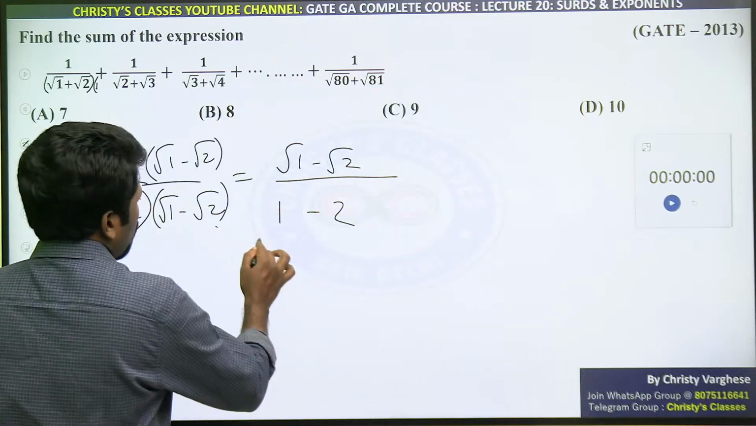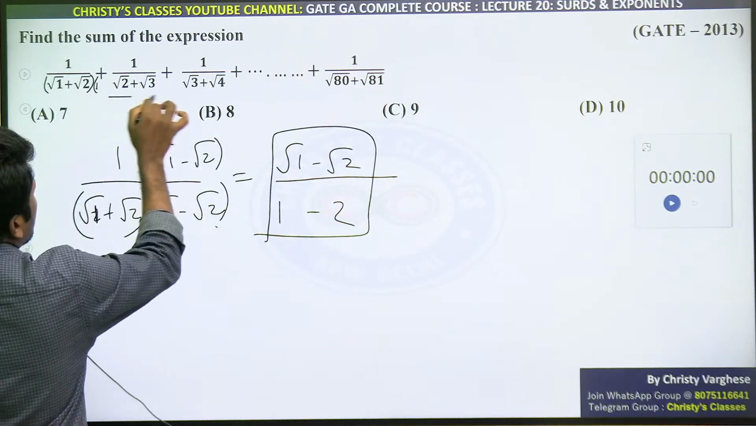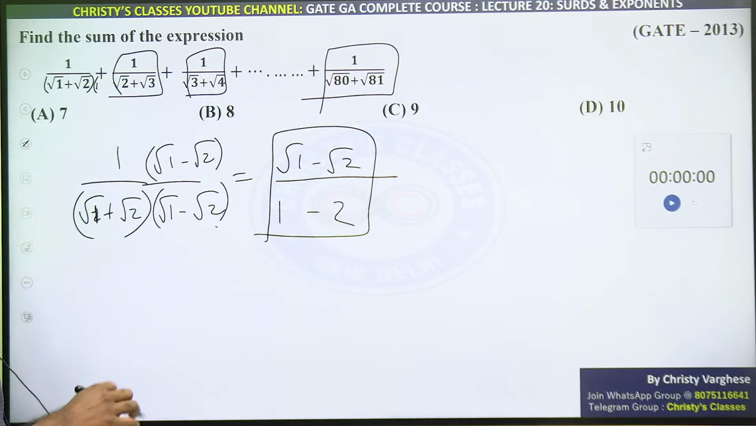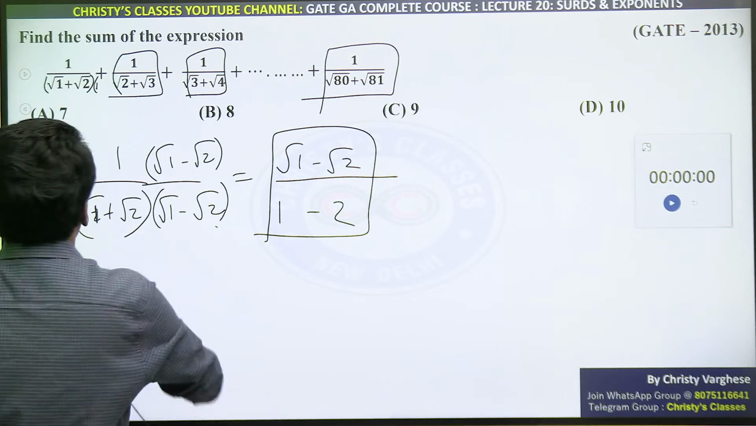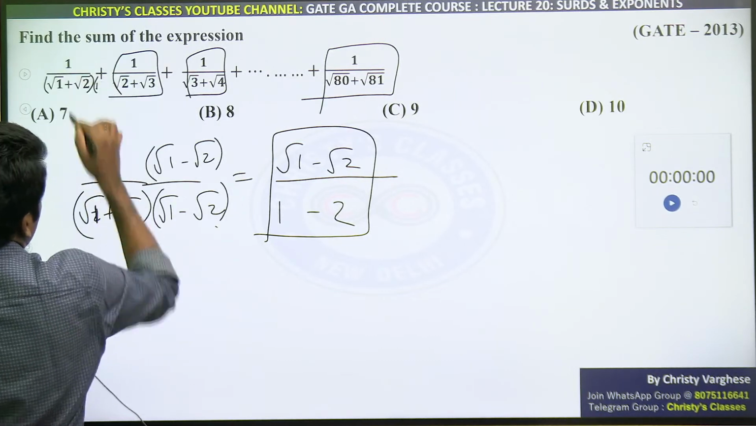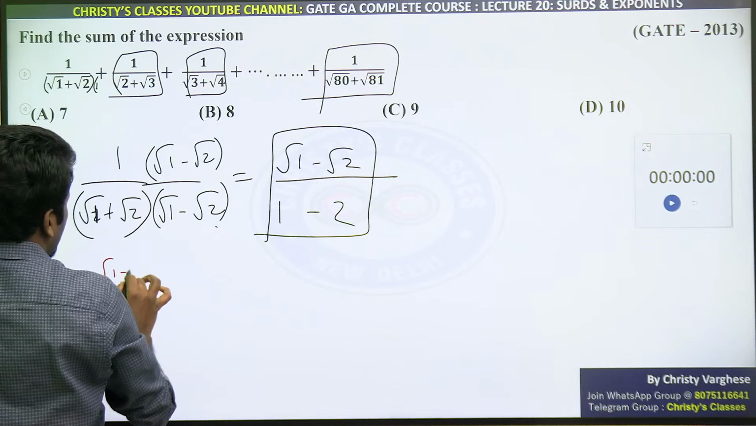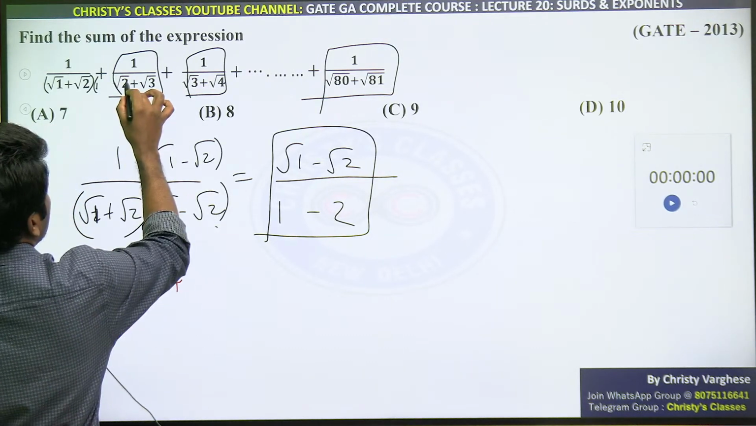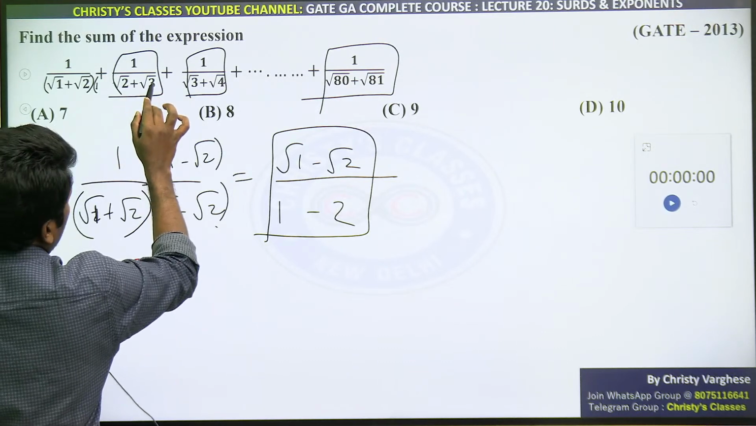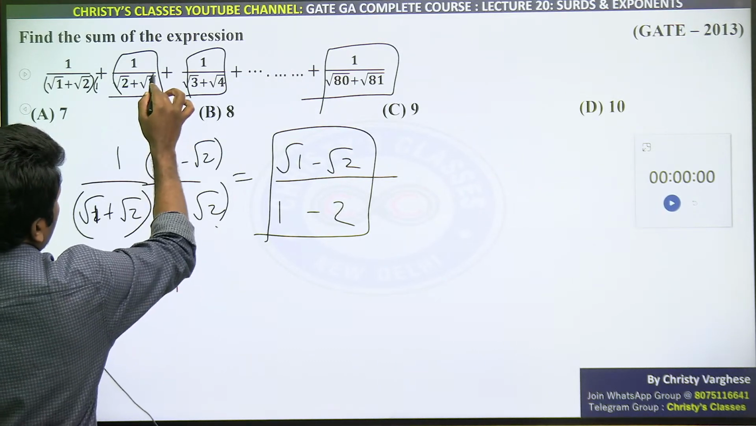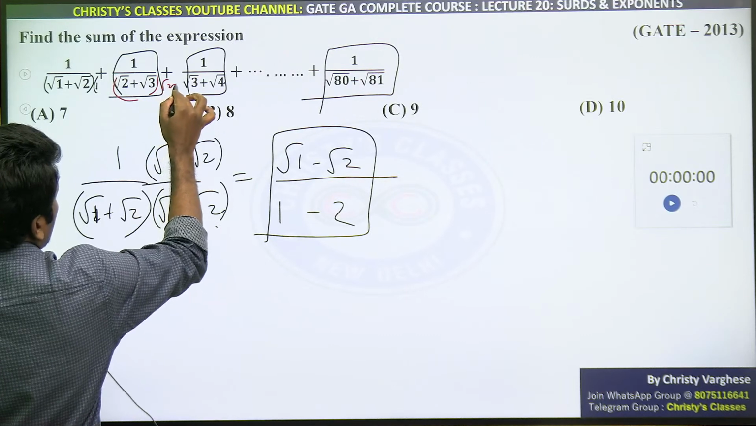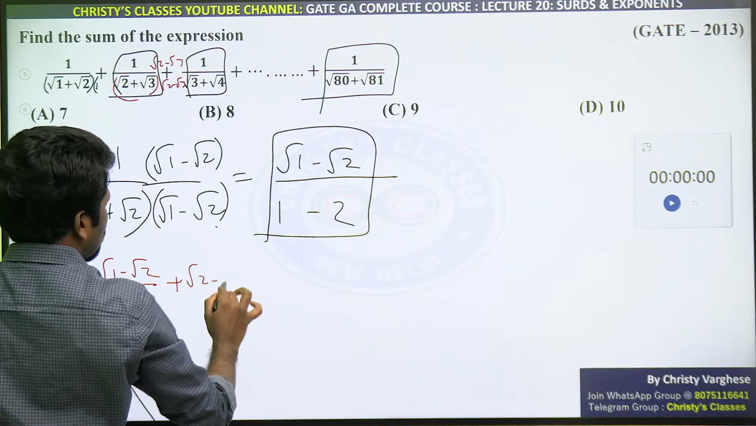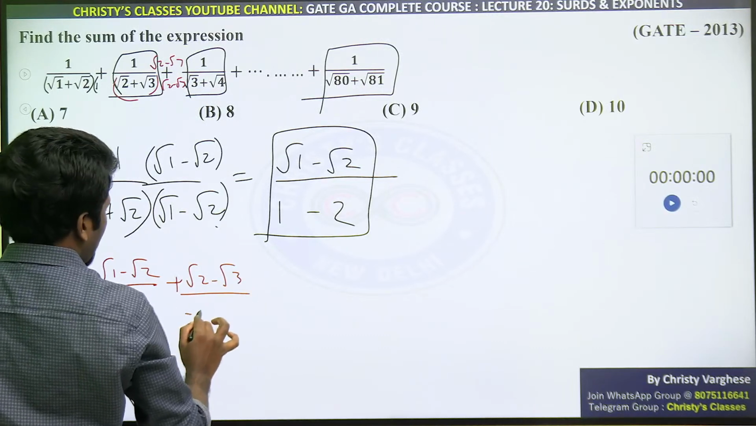So, if you understood the first pair, can you do the same for second, third and all other 80 pairs available here? So, shall I write it directly to save time? First one will be root 1 minus root 2 divided by minus 1 plus this also, 2 minus 3 will be the new denominator if you multiply it by root 2 minus root 3. Numerator में root 2 minus root 3 मिलेगा. So root 2 minus root 3 in the numerator divided by minus 1 itself.